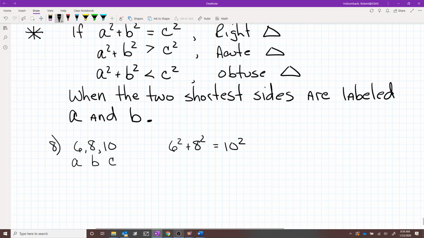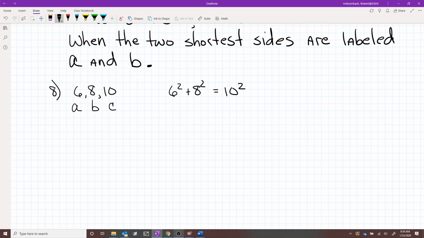That's the question they're asking. Does 36 plus 64 equal 100? Yes, it does. So is the triangle a right triangle? Yes, it is.